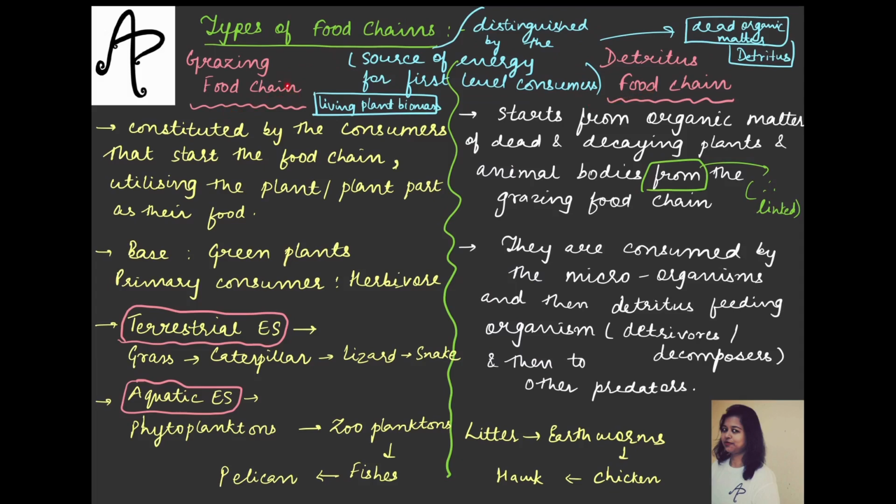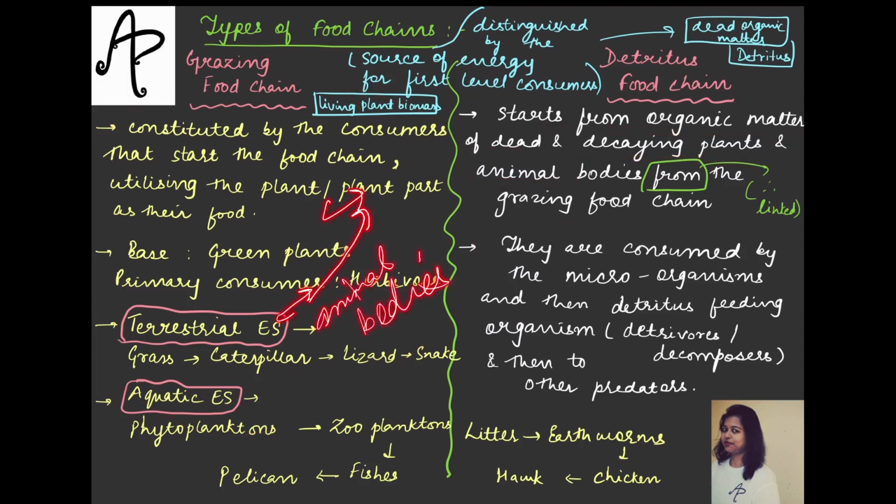So for the grazing food chain, the energy is derived from the living plant biomass, यानी प्लांट्स का और प्लांट का बचा हुआ जो मैटर होता है. ठीक है, वहीं से the primary consumer gets the food. In both the cases you can see this, right. But when it comes to the detritus food chain, and detritus means the dead organic matter, this food chain starts from the organic matter of the dead and decaying plant and animal bodies from the grazing food chain. अब इस grazing food chain में you have the plant parts also and the animals also who are eating them, so you will have the animal bodies also, right.